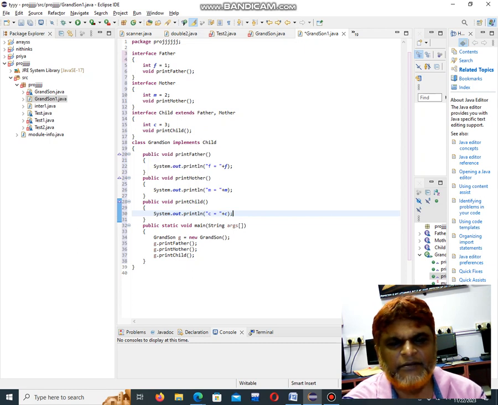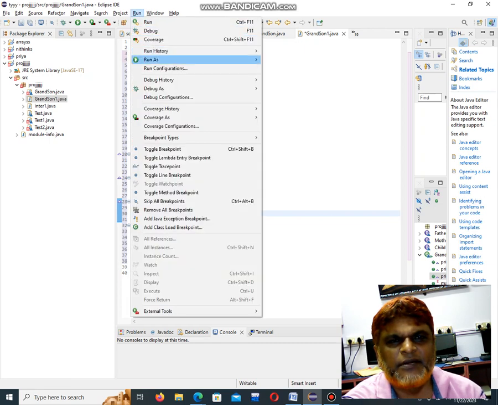For example, like we have books inside a bag: if you open the bag, you get the books. Like that, here also, if you call the details of grandson, you can get the details of both child and mother. Now through this object, if you want to create the object, you have to use the new keyword. New is for creating an instance of the class for a given object, along with calling the different methods. If you run this program, I'll go to Run As.